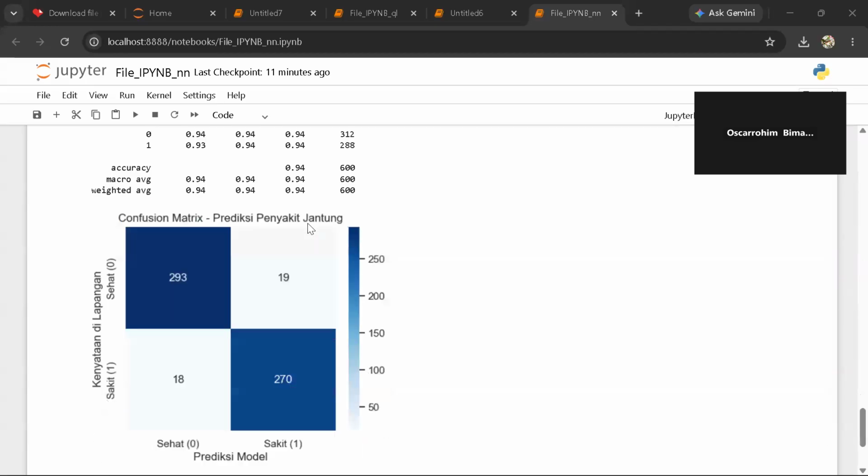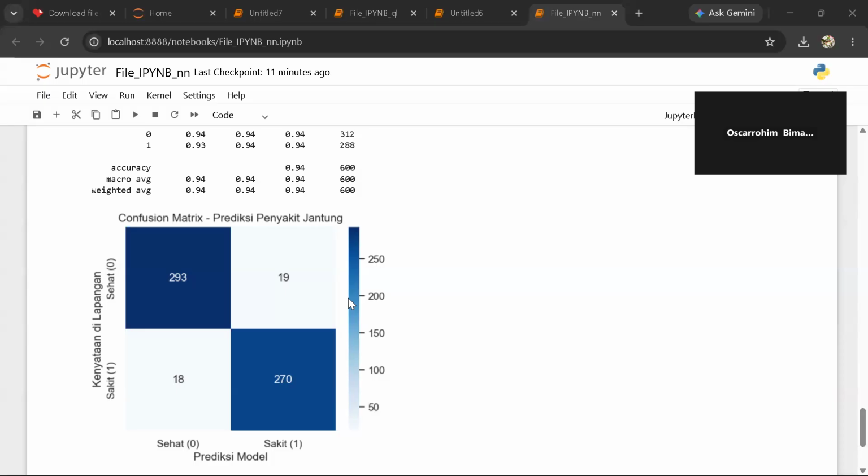In the end, for evaluation, to get a deeper understanding, I generated this confusion matrix using Seaborn. The top left quadrant is the true negatives, patients correctly predicted as healthy, and the bottom right is the true positives, patients correctly identified as having heart disease.